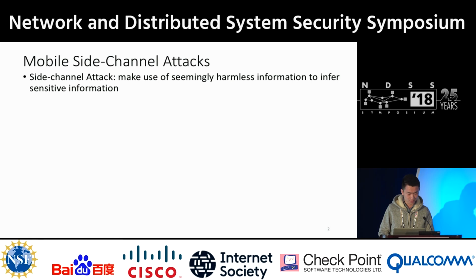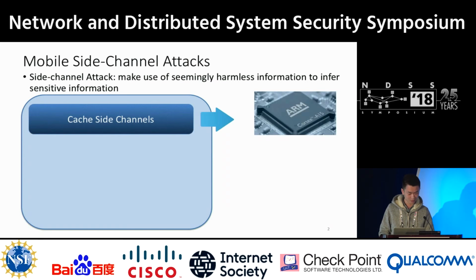So, side channel attacks are attacks that make use of seemingly harmless information to infer sensitive information. And mobile side channel attacks are side channel attacks on smartphones, which mainly have three categories. The first one is cache side channels, where the attacker and the victim share CPU caches.